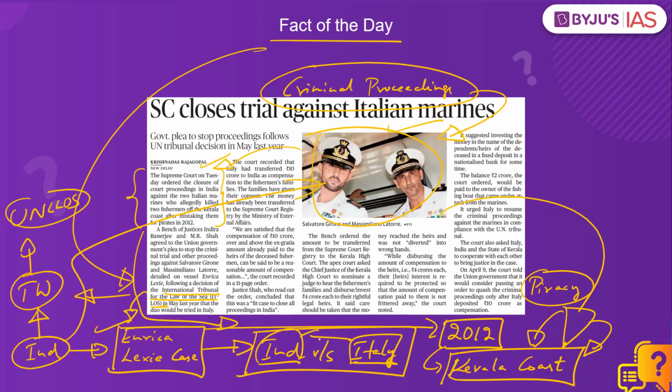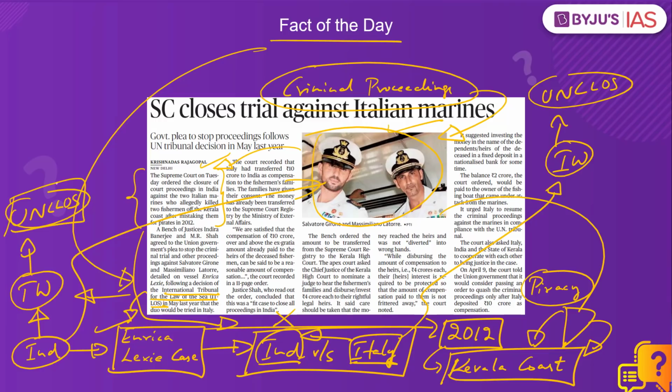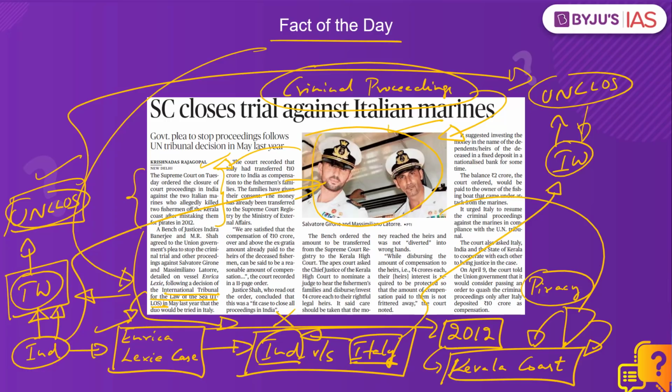Italy objected to this stand of India because according to the Italian government, the incident took place in international waters as defined under the UNCLOS, and Italy argued that India did not have criminal jurisdiction over this case. Because as per UNCLOS, incidents that take place in international waters fall under jurisdictions as defined by the UNCLOS. The coastal states enjoy full jurisdiction only in their territorial waters, and on these grounds, Italy challenged India's jurisdiction.